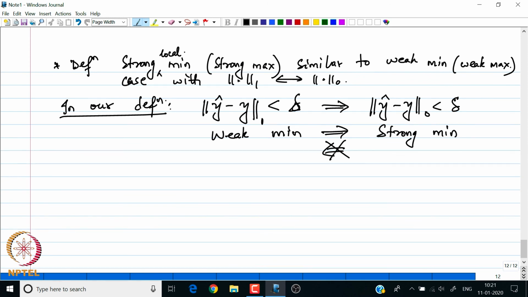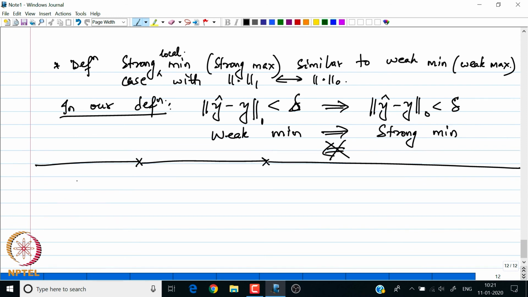So, we are ready to give our important result on the sufficiency of the local minima. Once we have described these norms, I am going to state the result.